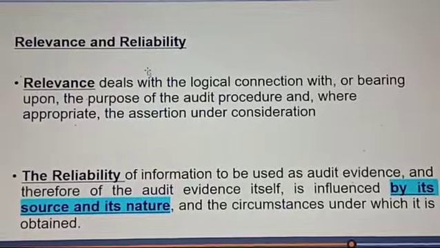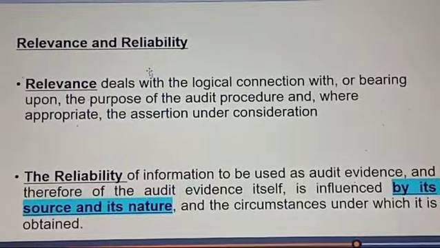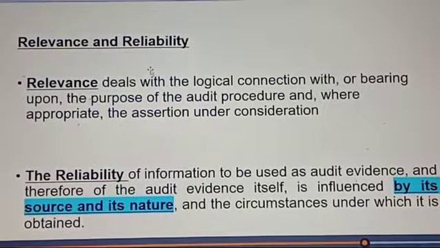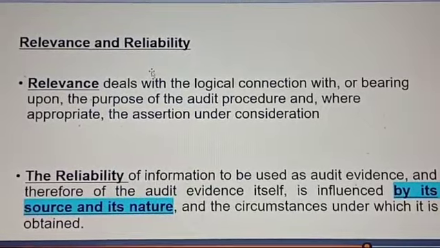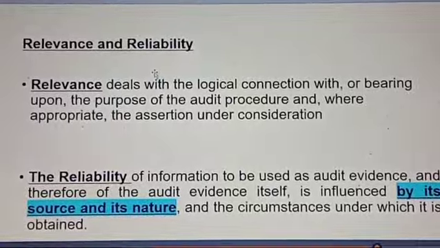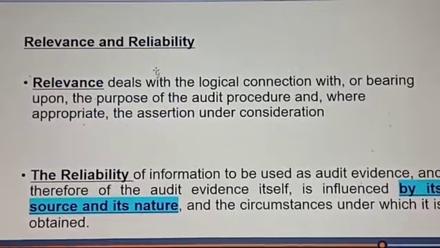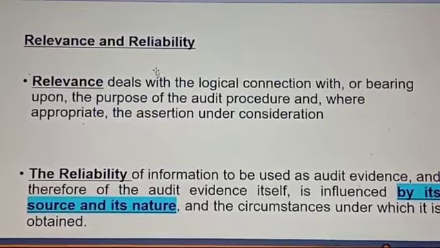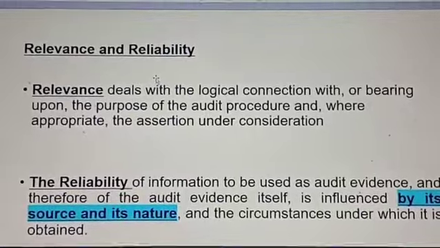Means if we are doing the audit of assessment year 2023-24, then those audit evidence documents should be relevant to that assessment year also. And if we are doing the audit of XYZ company, then the evidences we are using, on which our opinion is based, those documents must be connected with that company. So this is relevance. Those audit evidence must be connected, relevant to that company and that time period also.